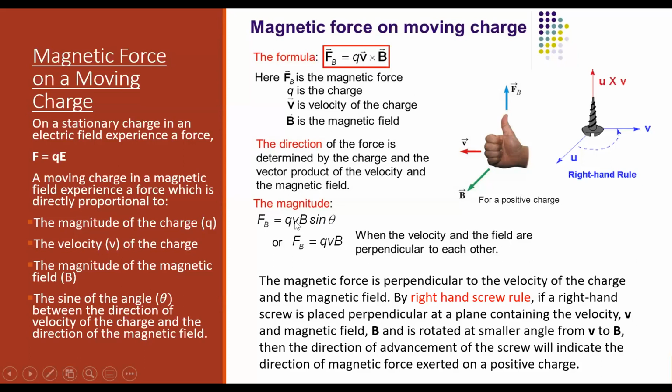Velocity is a vector, you know that. Magnetic field B is also a vector. Force is also a vector. Q, charge, is it a vector?